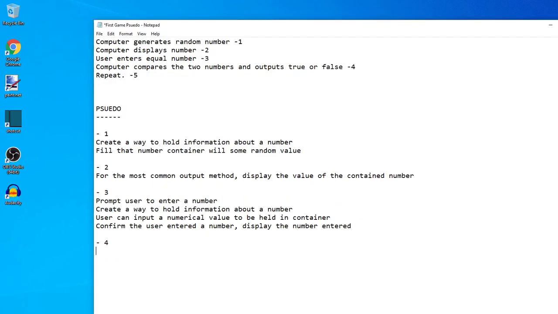Next, we need the computer to compare the two numbers and output true or false. All of the comparing, though, is going to happen automatically. Like I said, we had some secondary goals, some side intentions, and we were balancing computer automation with simplicity and with a user kind of controlling the main